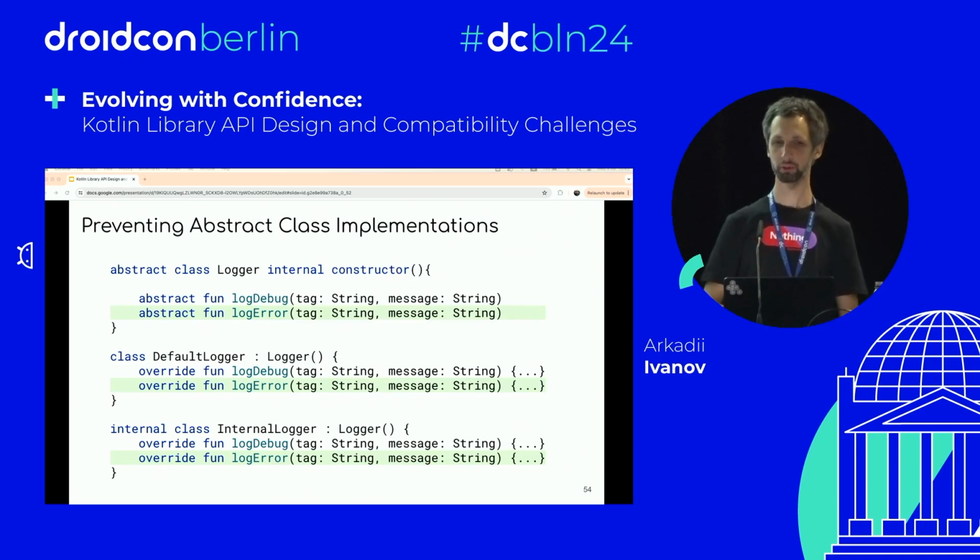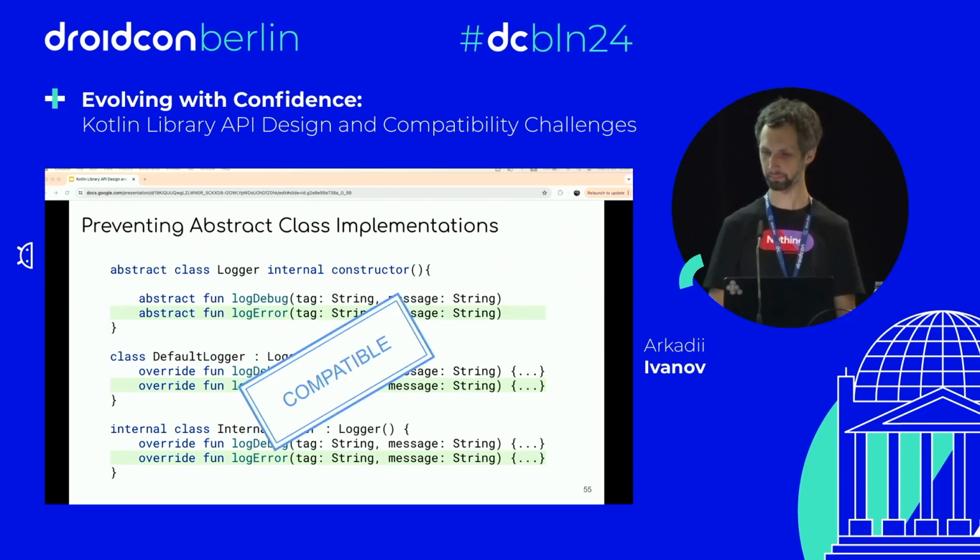If you want our logger to be an abstract class for some reason, let's say we want it to be stateful, then if we want to prevent clients from extending the class, we can mark its constructor as internal. So adding a new method without a body will also be source and binary compatible.